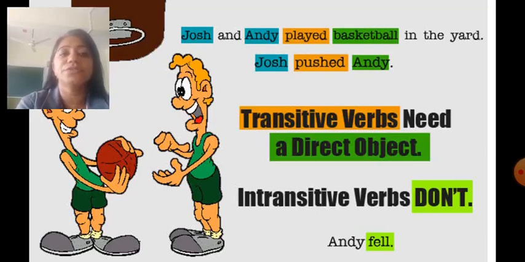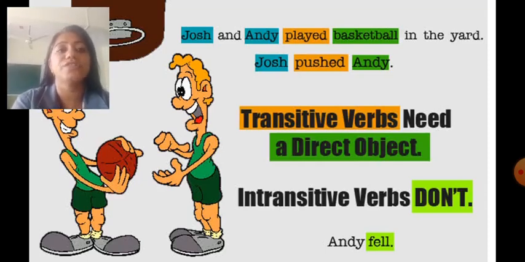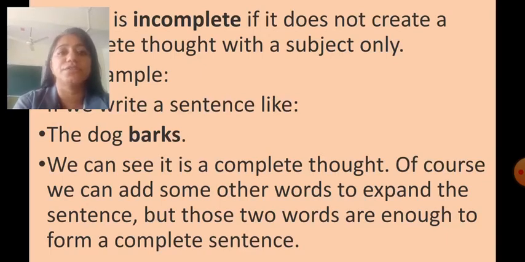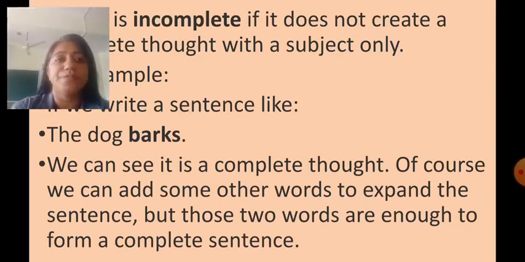Intransitive verbs do not need a direct object. We can say that Andy fell. So children, I think you have understood what is transitive and what is intransitive. Now let's see incomplete verbs.